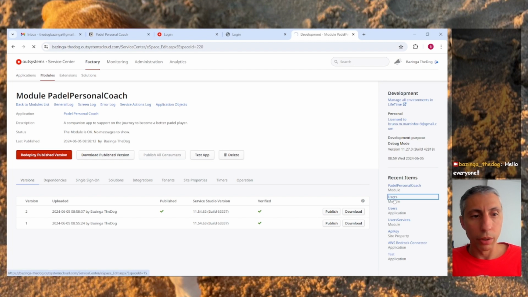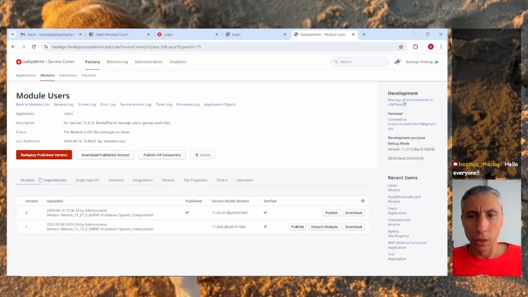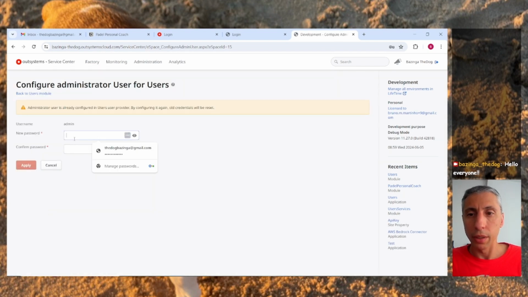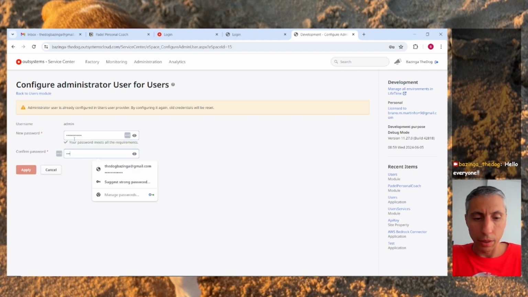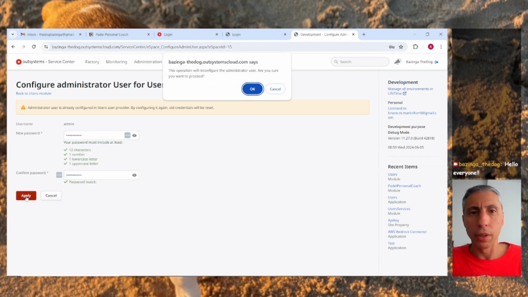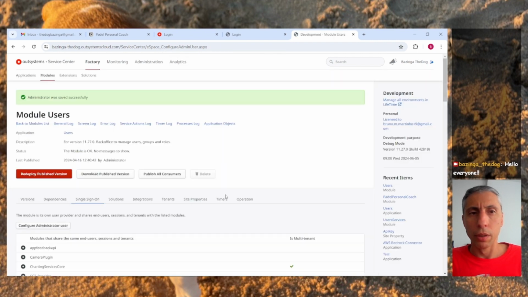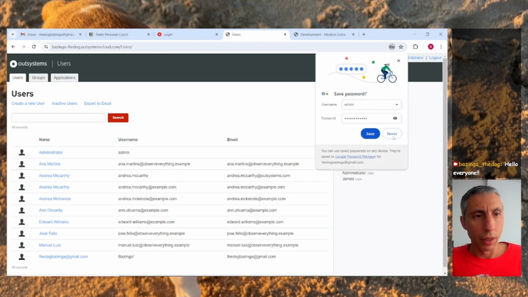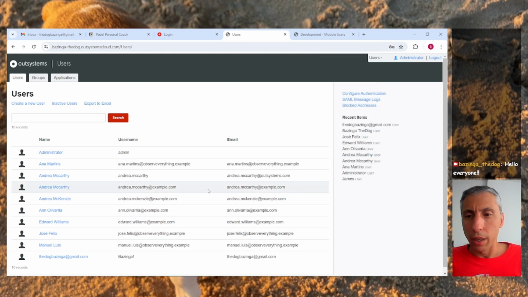Let's go to the users module. This is the users module, and you have the single sign-on, and you have this configure administrator user. When you click this, you can set a new password, and you can use this to reset your password. So I'm just going to apply and change the administrator password. Now if I use the password that I've changed, I'm able to log in, okay? Let's save this for now.